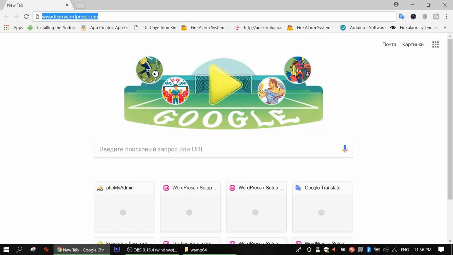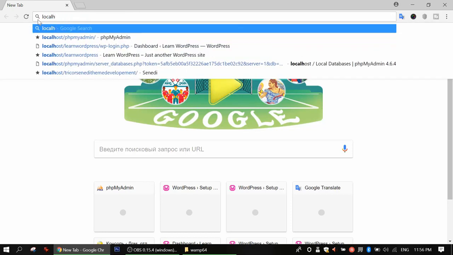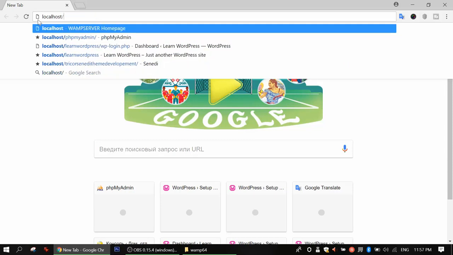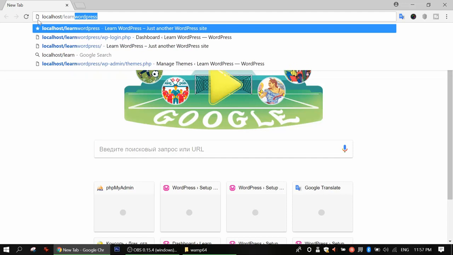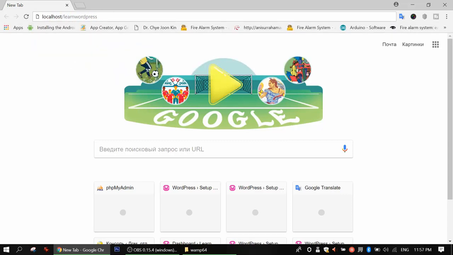So we can point our domain in a different way. The pointing will be something like localhost slash learn WordPress. And then after this you can just start your development. This is the URL for your project. Your domain will be like this.